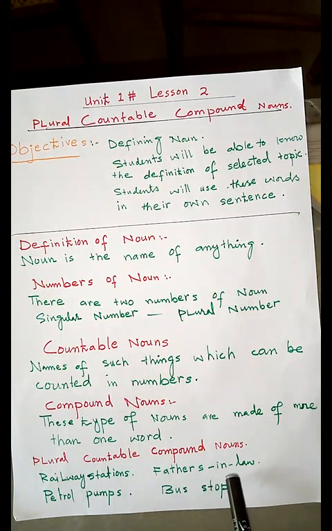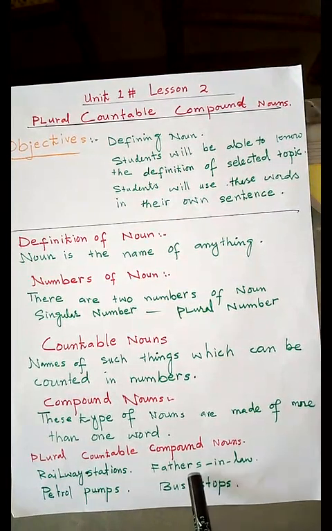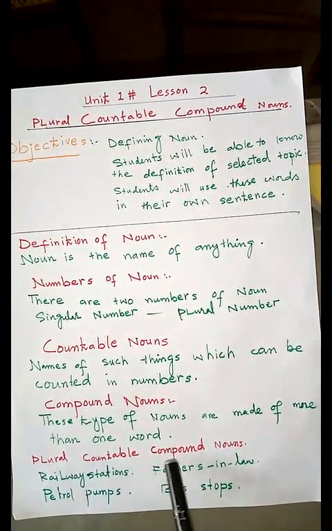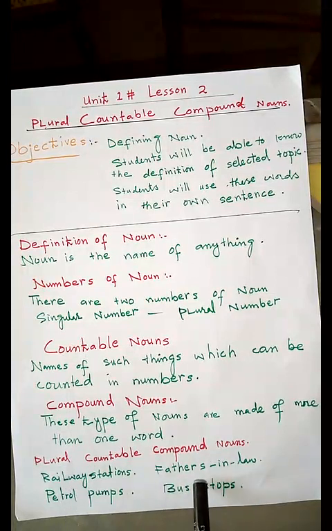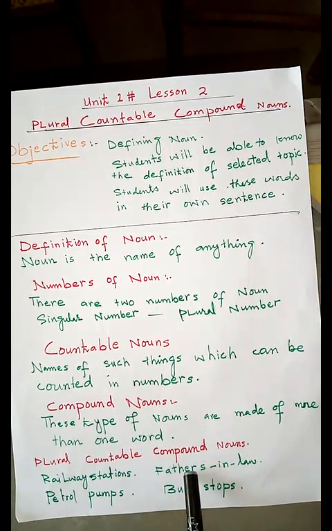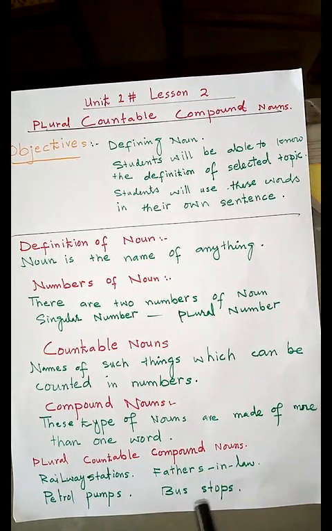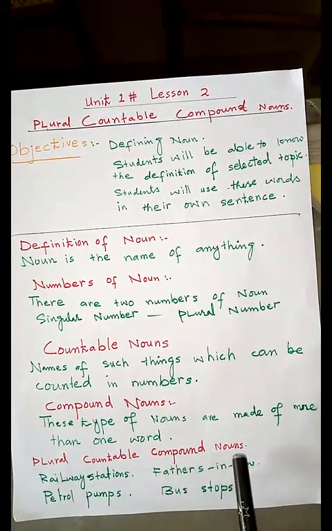So that will be in plural countable compound nouns because it is plural, and we can count it in numbers also. So it is countable, and as it is made of more than one word, it is compound. This is the exact example of plural countable compound nouns.